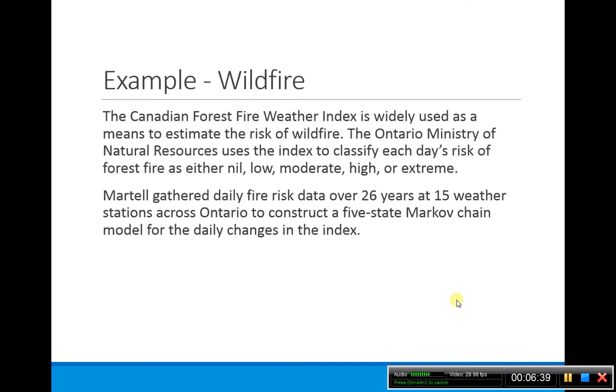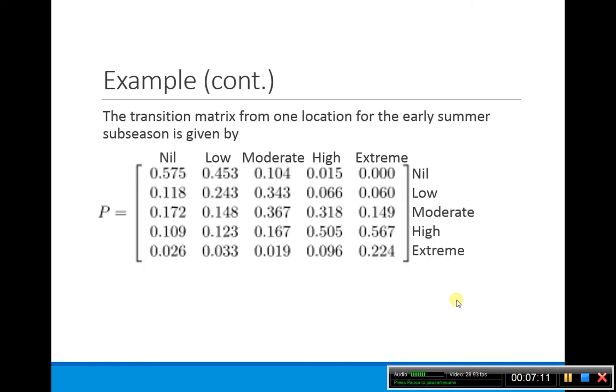Okay, so another example is this example of a wildfire. A Canadian forest fire weather index is used to estimate the risk of a wildfire, and the Ontario Ministry of Natural Resources uses it to classify each day's risk as nil, low, moderate, high, or extreme. So this person gathered daily fire risk data over 26 years at 15 stations and constructed a 5-state Markov chain model for the daily changes in the index. And so this is the model.